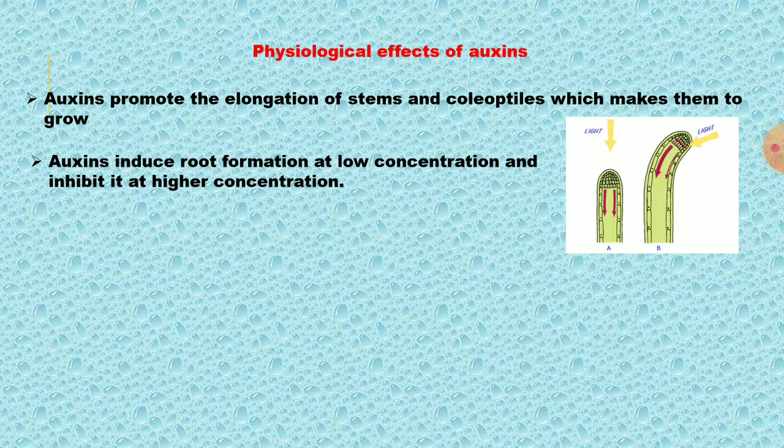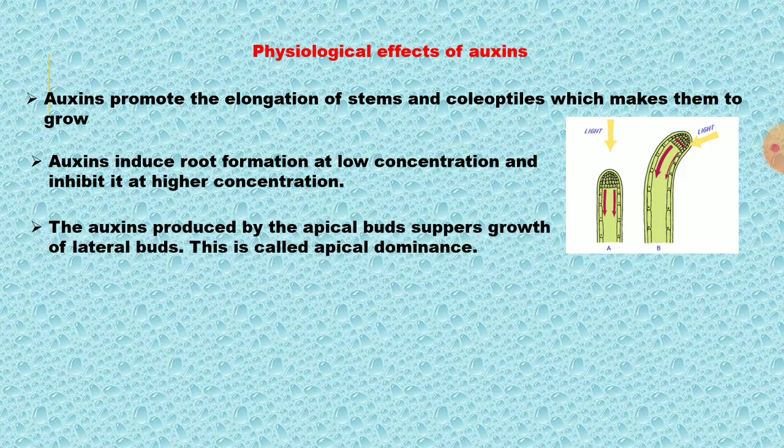Auxin induces root formation at low concentration and inhibits it at higher concentration. The auxin produced by apical buds suppresses growth of lateral buds.